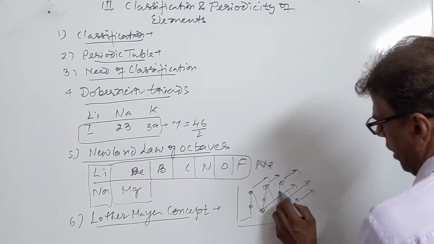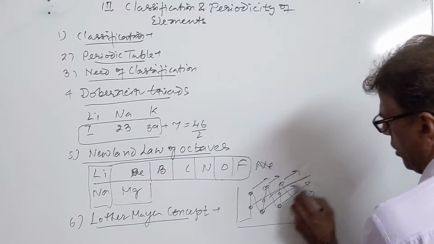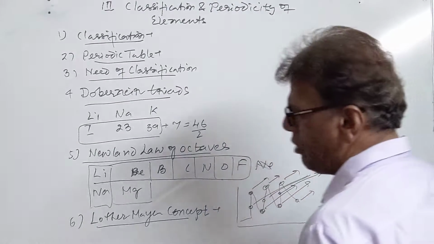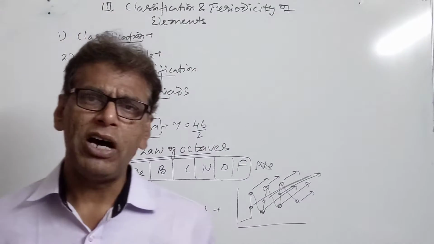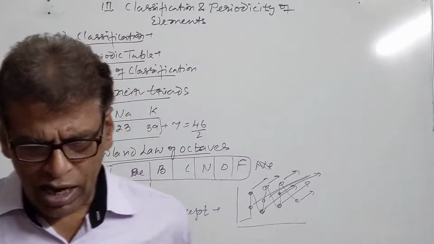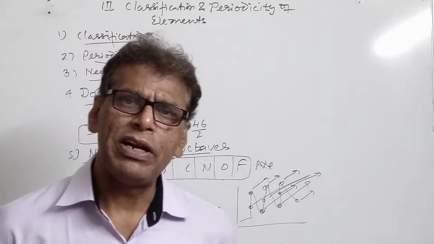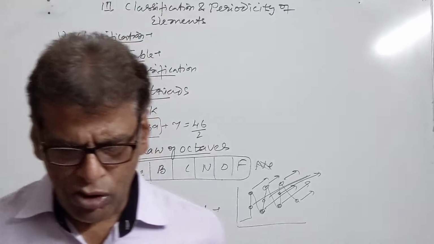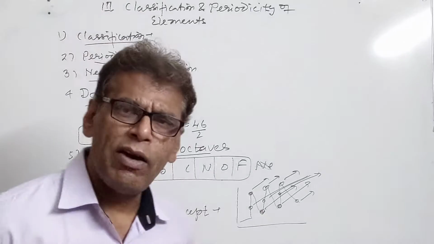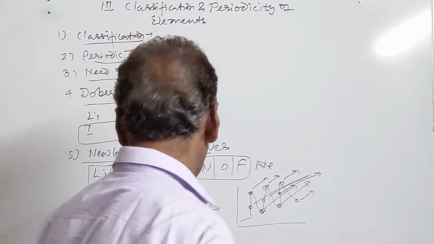And the elements which are lying in between, their properties were similar. So these elements, on the basis of their position in the peaks on the atomic mass and atomic volume graph, were placed in different groups. But this attempt was also not successful in arranging all the elements in the periodic table.